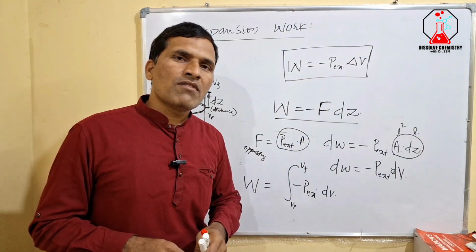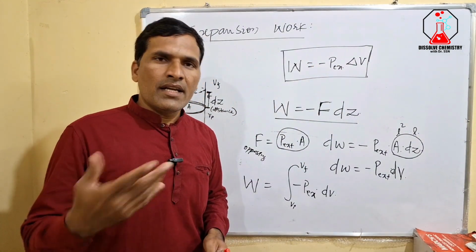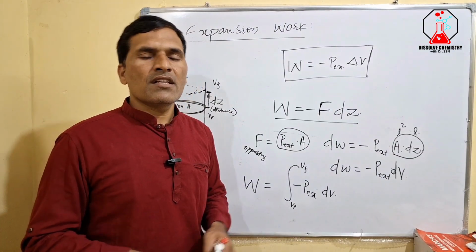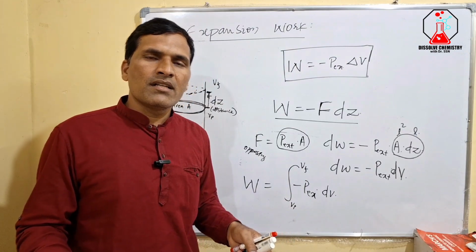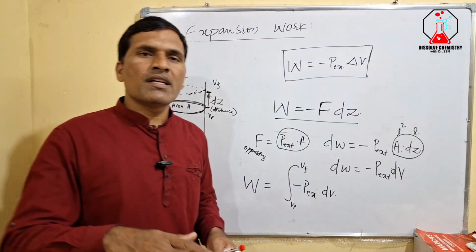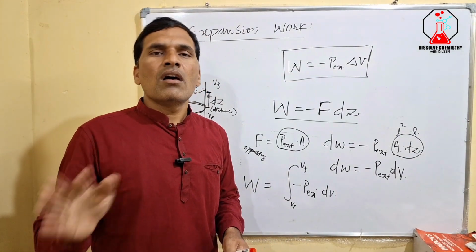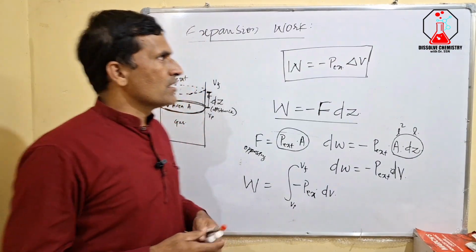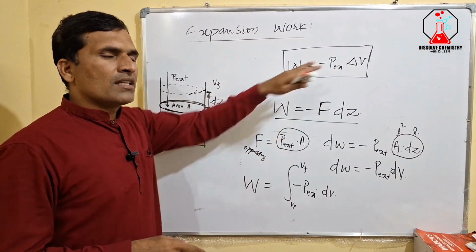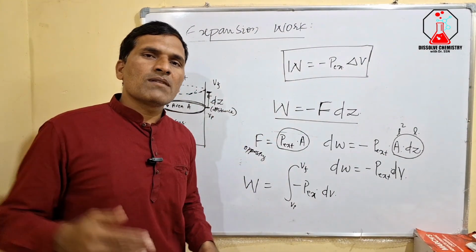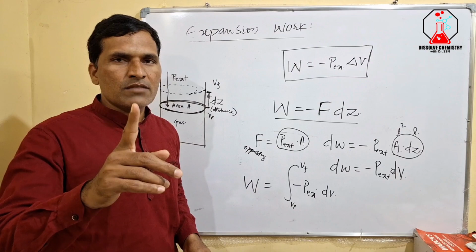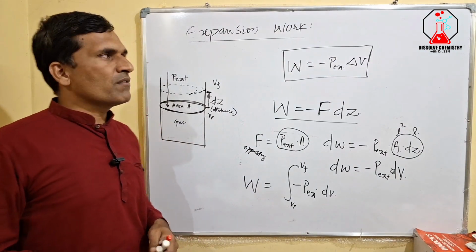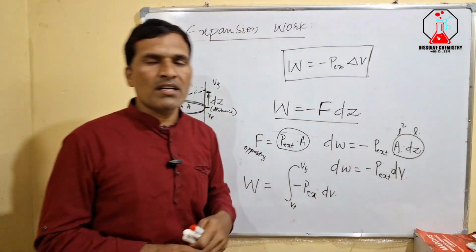Other forms of work are generally electrical work, extension work, surface extension work, and many others, which we call useful work, or non-expansion work. Other than expansion work, the rest of the forms are all called non-expansion works, also referred to as useful works. I hope you have understood what we mean by expansion work.